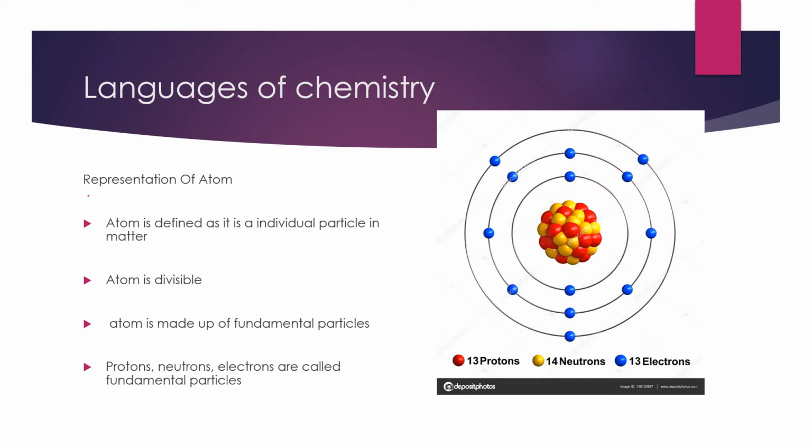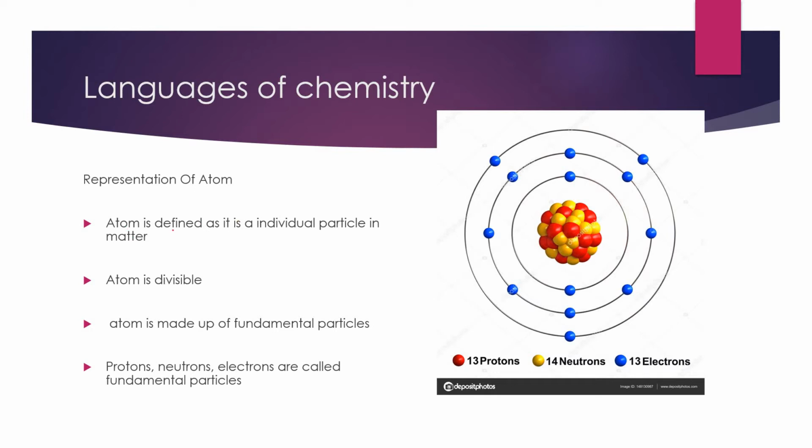In Languages of Chemistry, our topic today is representation of atom. Mainly, an atom is made up of three fundamental particles: neutrons, protons, and electrons. So, what is an atom? That is the question raised in everyone's mind. We know about matter. Matter is nothing but the substance which occupies space and also has mass. So actually, matter is made up of atoms.